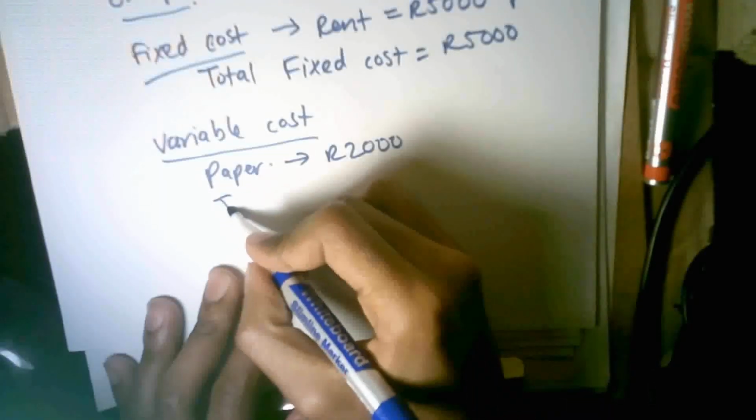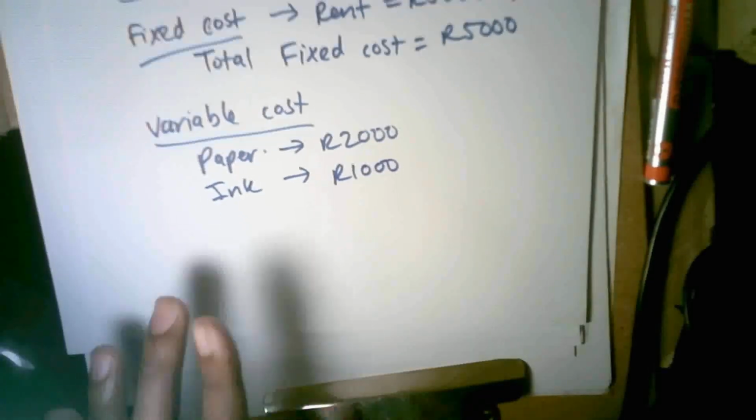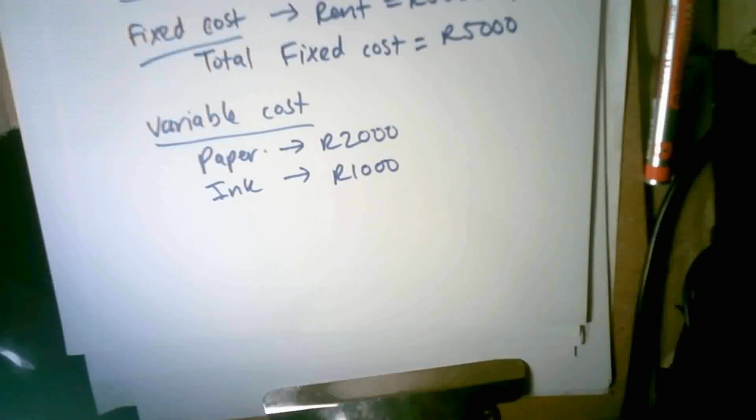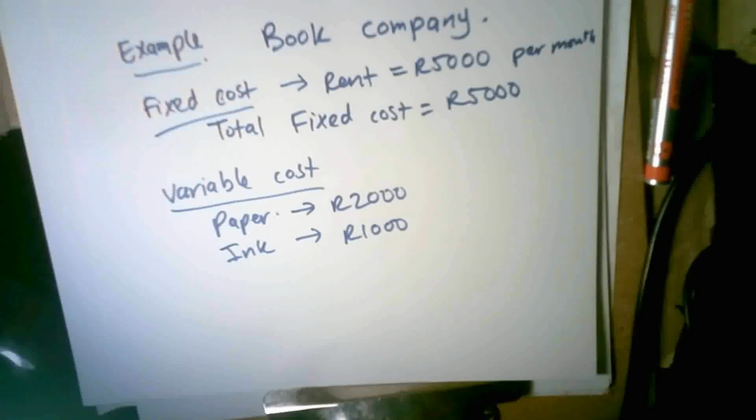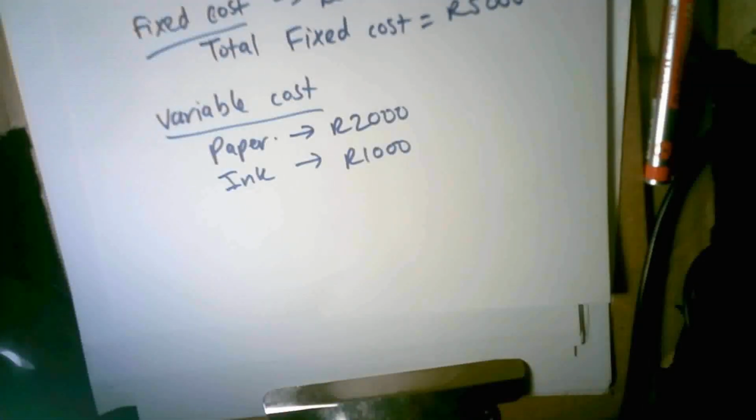And the total amount of ink for the month costs 1,000 Rand, right? So these two are my variable costs. In an ideal world, in your example, there should be more. And I assume in a book company, there should be more as well. What about the glue to bind the book together, for example? What about the delivery costs to package it into nice packages for the consumer? And so forth and so on. But for my example, let's just say that there's two variable costs. There's paper and there's ink.